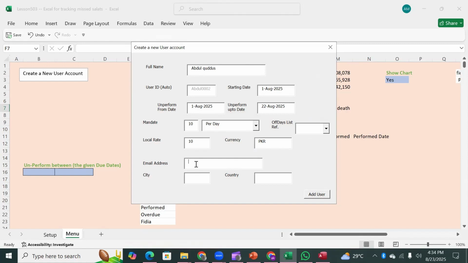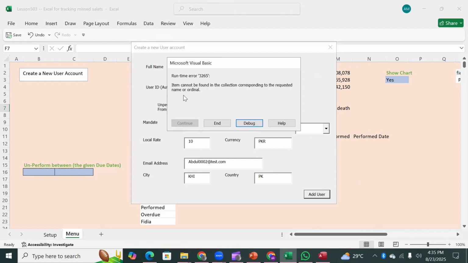Okay, now the email address is Abdul at test.com. Okay. This is the email address, and city is, say, Karachi, and country is Pakistan. Okay, so we have entered everything. Now it is going to add the user. Let's click and see. It's the first time we are doing this, so let's watch what happens.